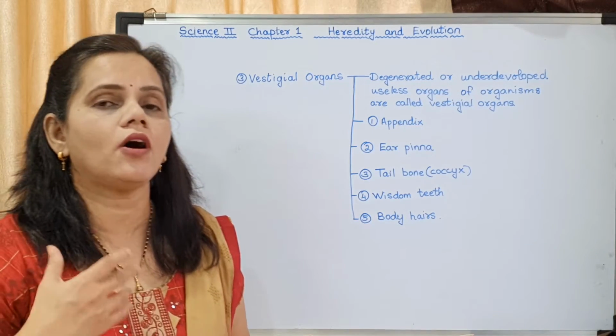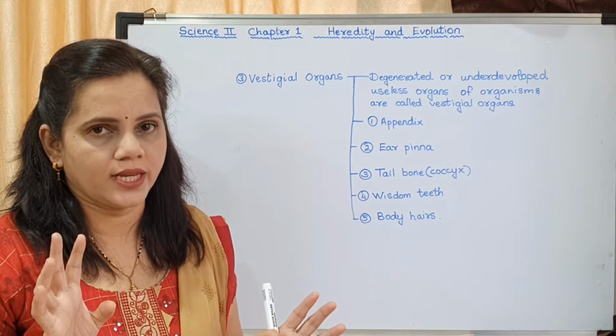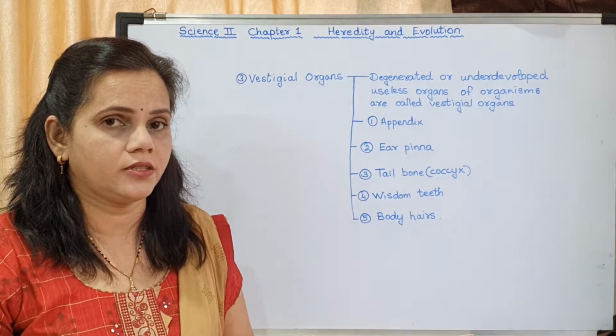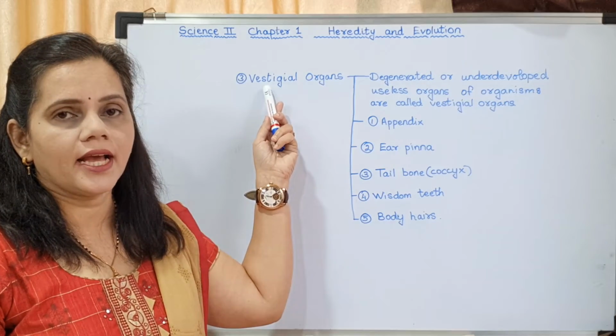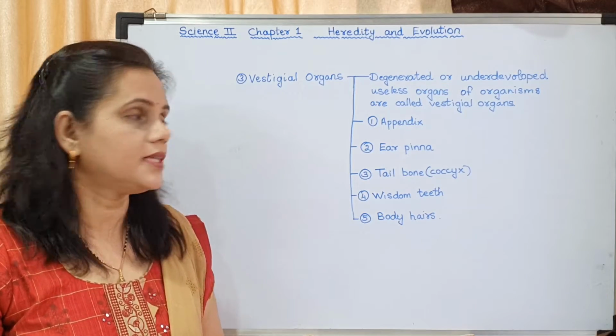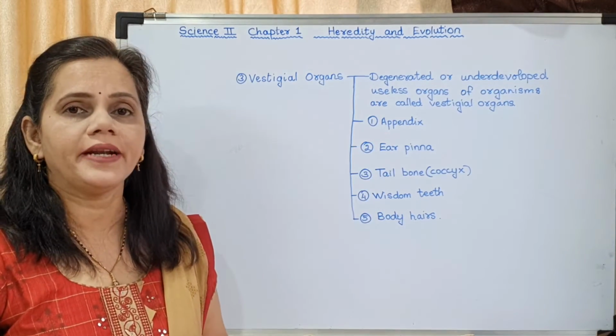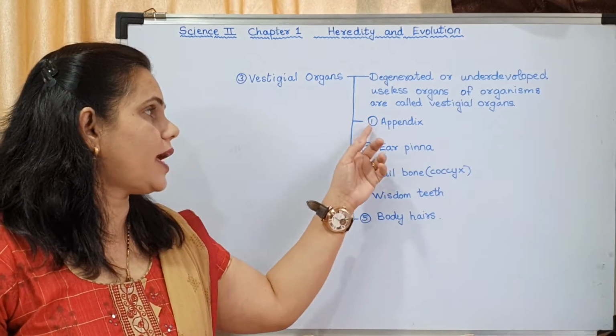That means some organs are present in the body but they are of no use to us. So why are they present? Okay, that is the question. Now such organs are called vestigial organs. I will explain with the help of examples. The first one is appendix. Okay, you might have heard about this term appendix.